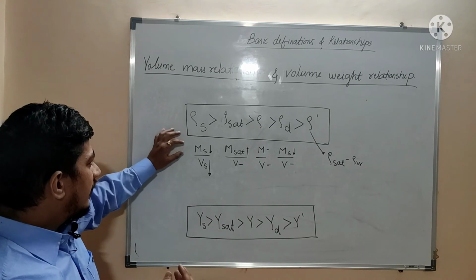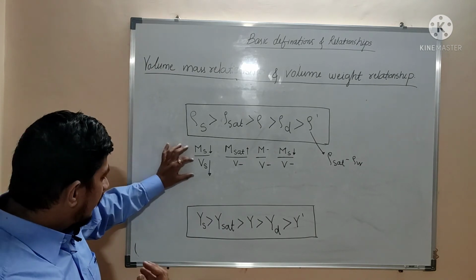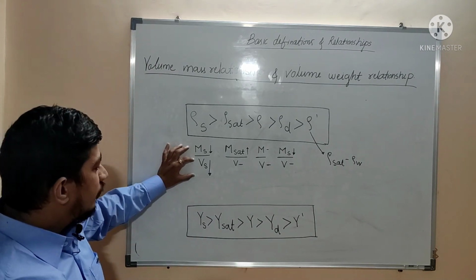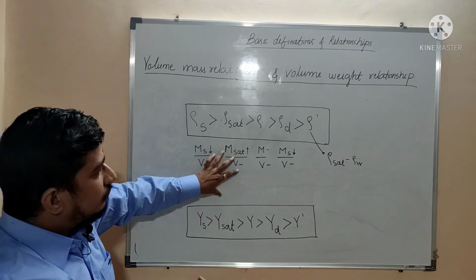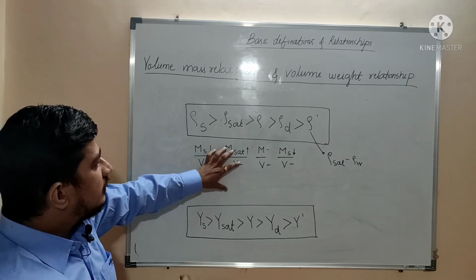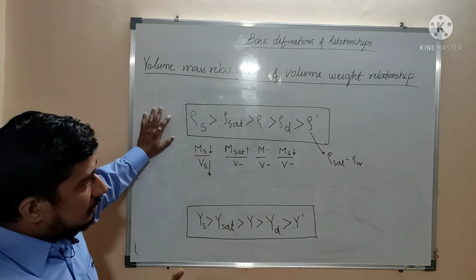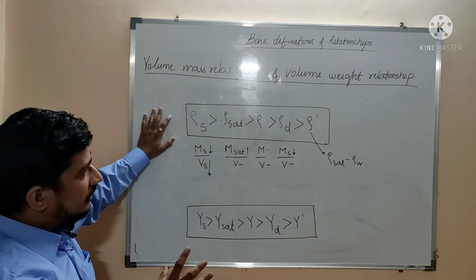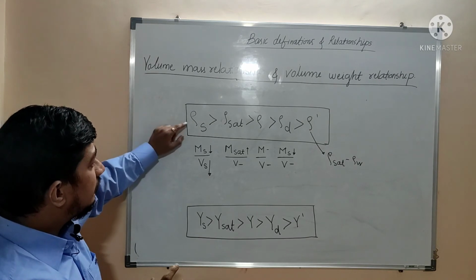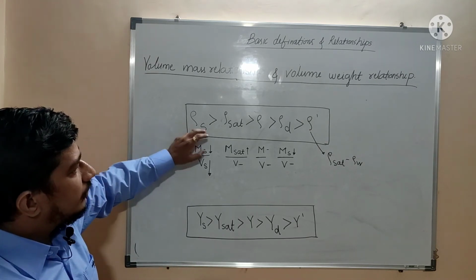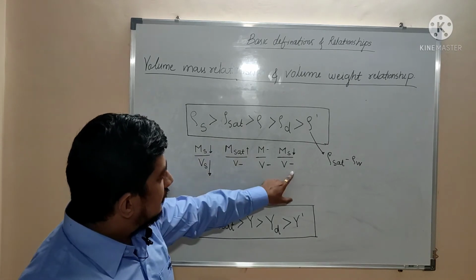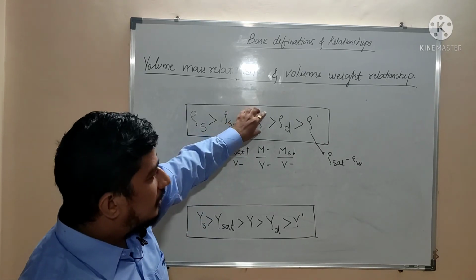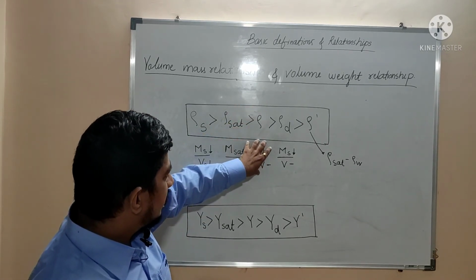If we consider the reduction in mass of solids and the reduced value of volume of solids, and the increased value of mass of soil because of the saturated condition, then a rough relation we can establish is that the density of solids will be more than the density of saturated soil. Right, now for these 3 terms, the rho, that is the bulk density, is at exactly the center.